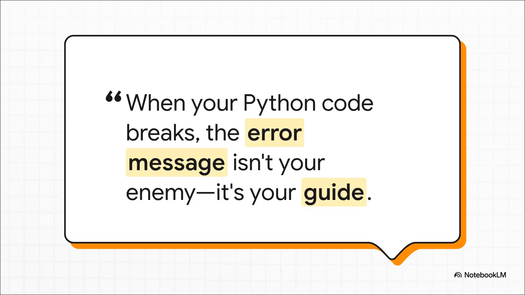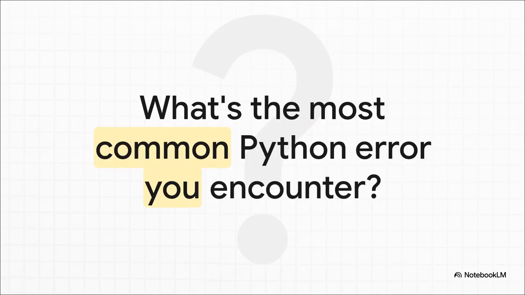And that really brings us full circle, back to our main idea, which this quote captures perfectly. When your Python code breaks, that error message isn't there to stop you, it's there to help you. It's your guide. So the next time you see that wall of red text, don't panic. Take a breath, and here's a pro tip. Read the very last line of the error message first. That's the secret. It tells you exactly what went wrong. Let it guide you to the solution. It's a skill that turns that feeling of frustration into a feeling of progress.